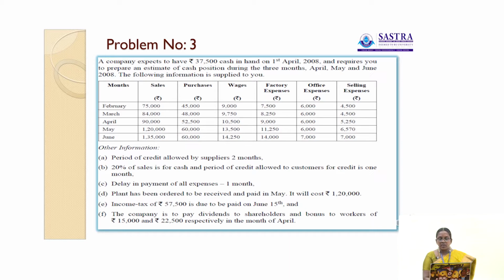Plant has been ordered to be received and paid in May. It will cost rupees 1,20,000. Income tax of rupees 57,500 is due to be paid on June 15th. And the company is to pay dividend to shareholders and bonus to workers of rupees 15,000 and 22,500 respectively in the month of April.